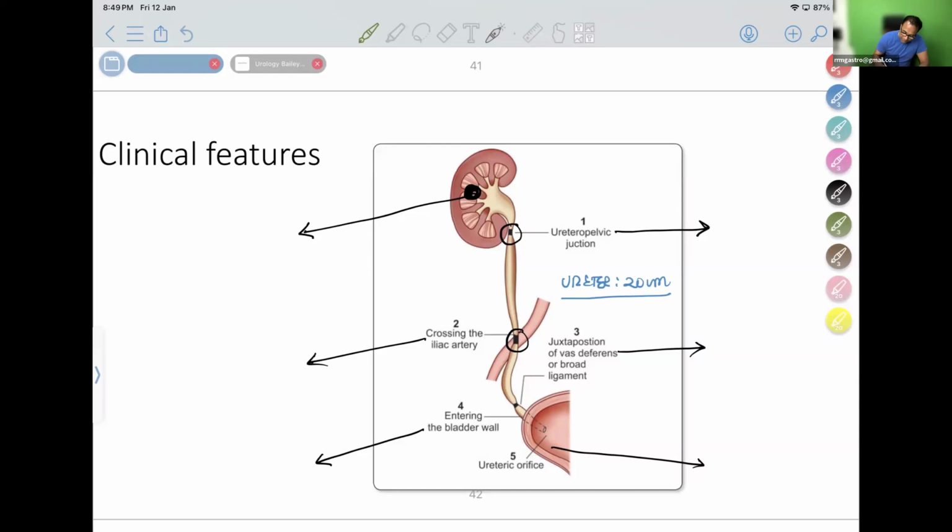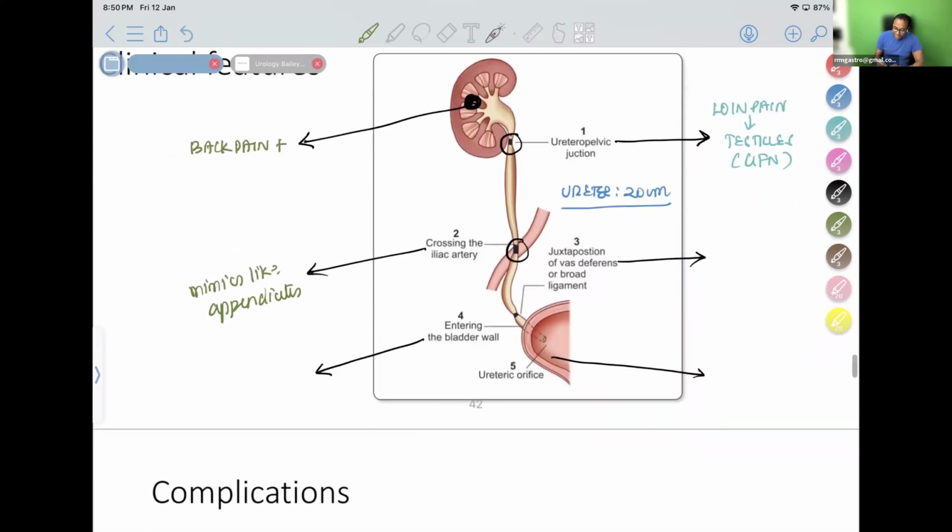If the stone is in the kidney, they will have only back pain. Pelviureteric junction stones will have loin pain radiating to the testicles. I already told you what the nerve involved is. Loin pain radiating to the testicles is because of the genitofemoral nerve. That is the cause of pain to the testicles. Crossing of the iliac artery and juxtaposition of the vas deferens mimic appendicitis pain on the right side.